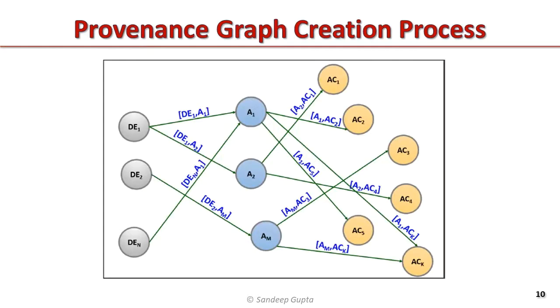In this slide, let's understand a typical provenance graph creation process. DAG generator fetches information from the DCM module to construct a provenance graph. By creating a new node for each data entity that a smart app is collecting, let's assume our data entry with size n that are used by M agents. If any agent used a data entity, an edge is established between them. Similarly, a new node AC can be created for each new activity performed by the agent. And a new edge can be defined between the agent and their activities to link them. This information can be easily fetched by the app users and they can know how their data has been used.